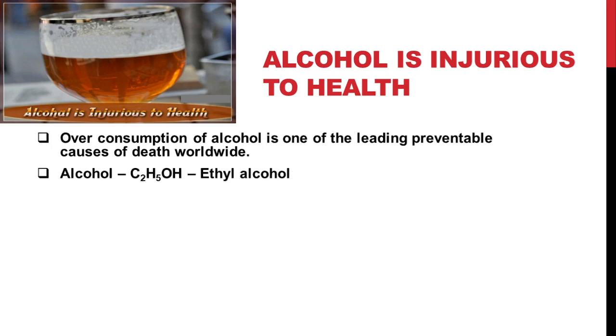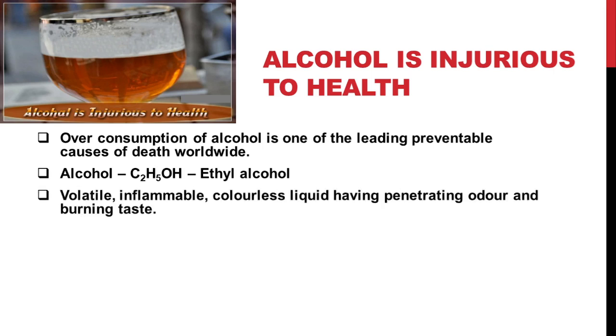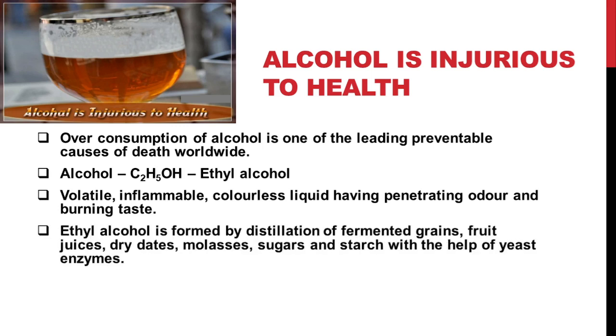Chemically it is C2H5OH. It is highly volatile, that is, it gets evaporated very easily. Then it is highly inflammable and it is a colorless liquid having penetrating odor and burning taste. Ethyl alcohol is formed by the distillation of fermented grains, fruit juices, dry dates, molasses, sugars and starch with the help of yeast enzymes. Any substrate which is rich in carbohydrate content can be fermented to produce ethyl alcohol.